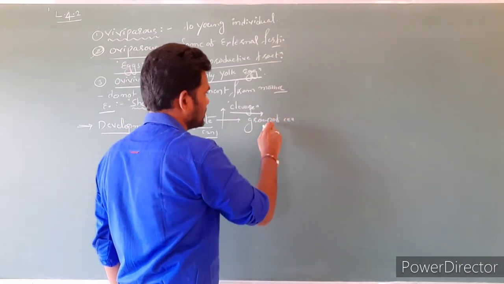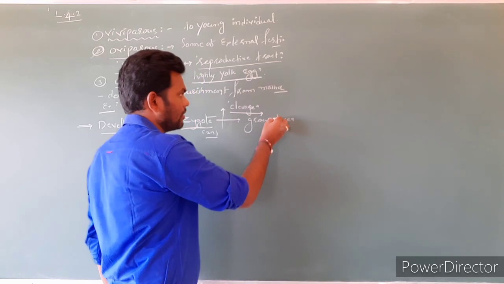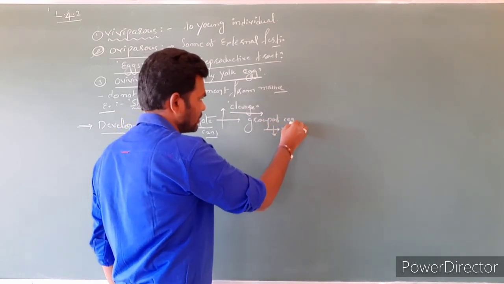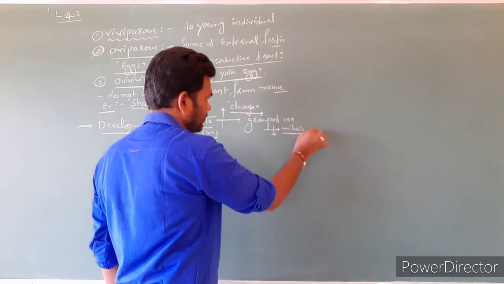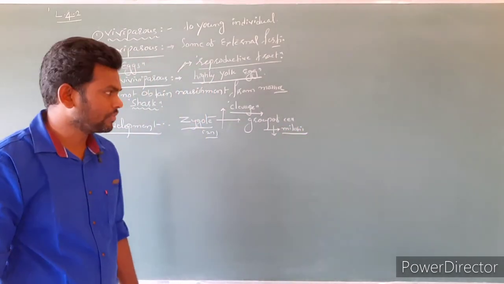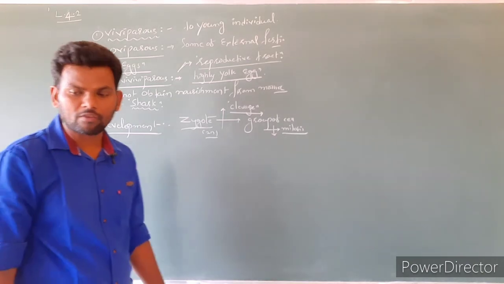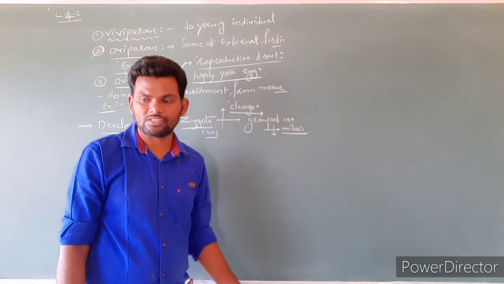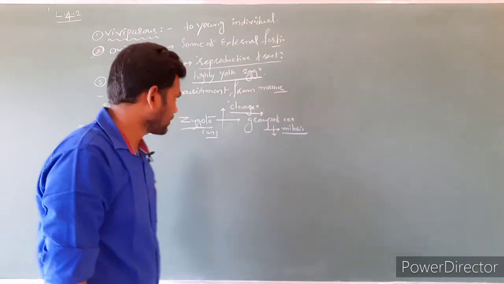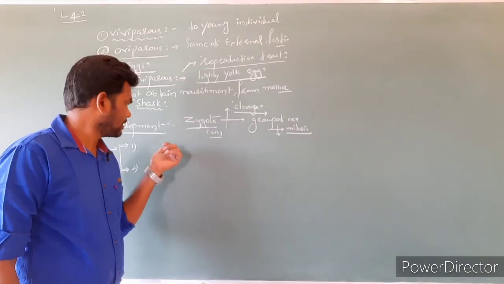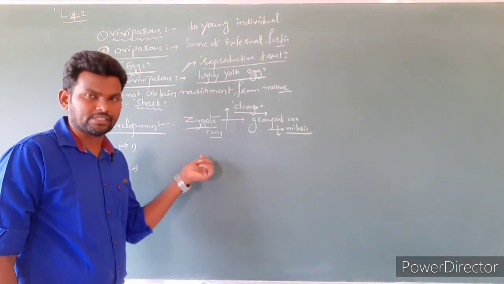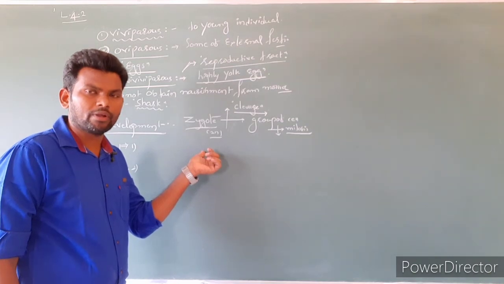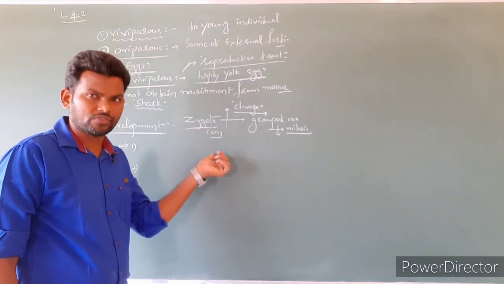Clear? So this group of cells again undergoes mitosis division, and again forms morula, blastula, gastrula. And during the development, we can notice the larva stages, and in some animals during the embryo development, we are not going to observe the larva stage.